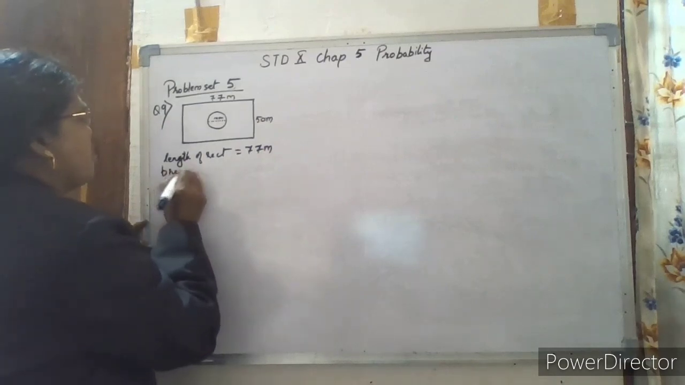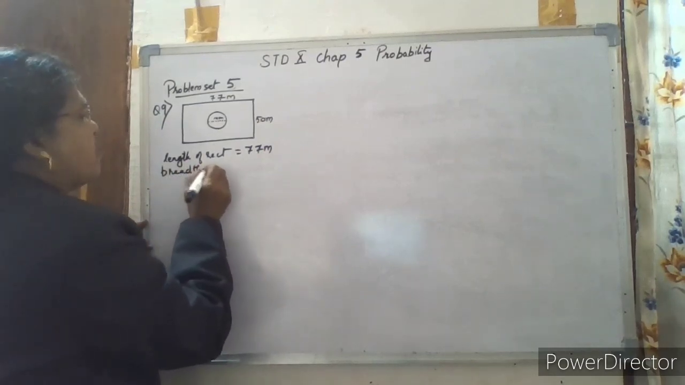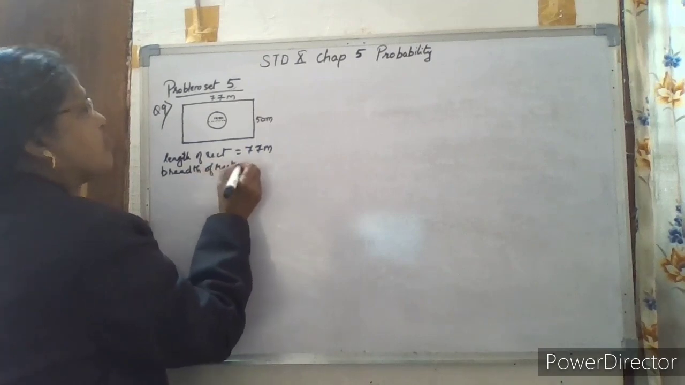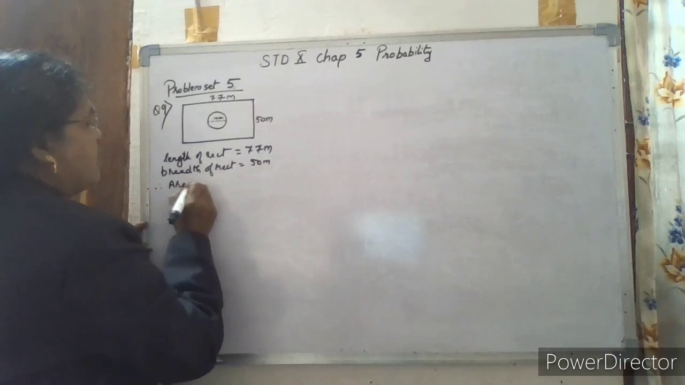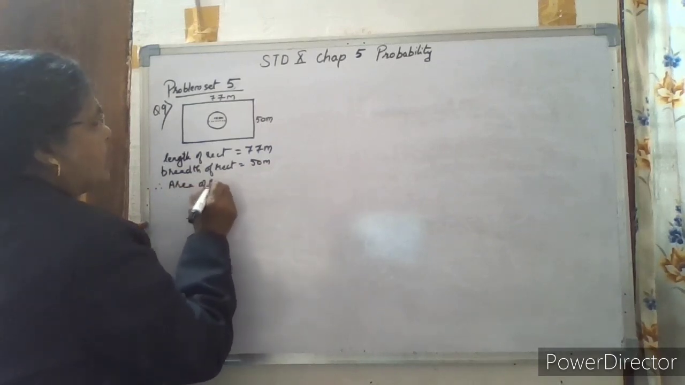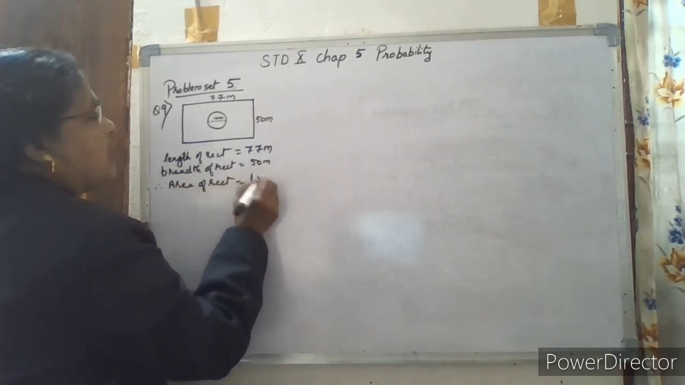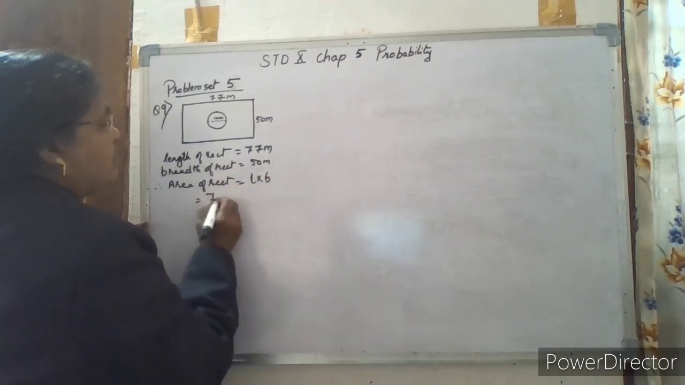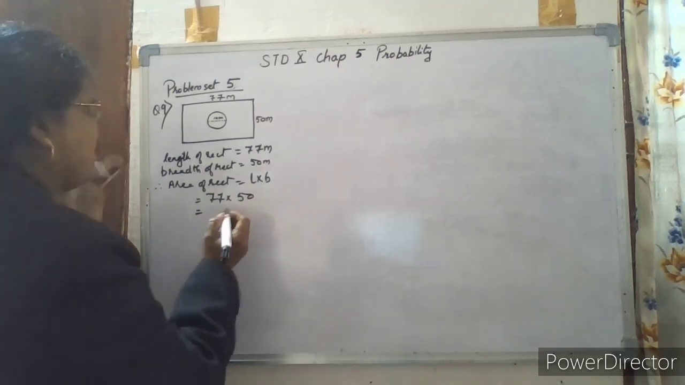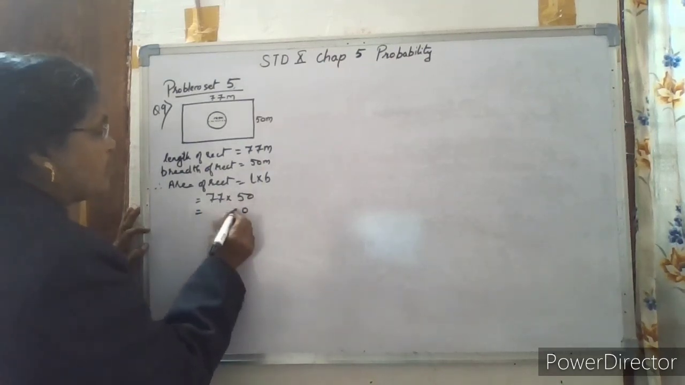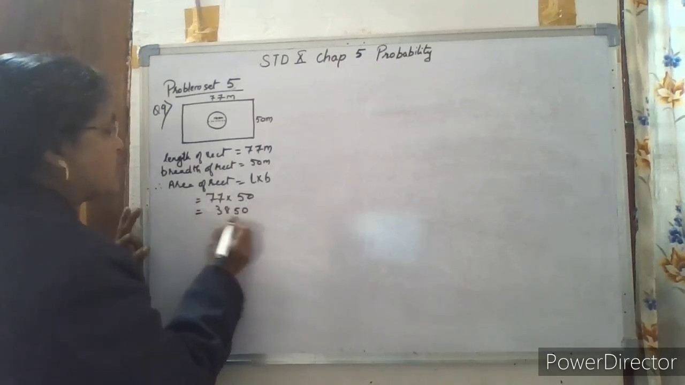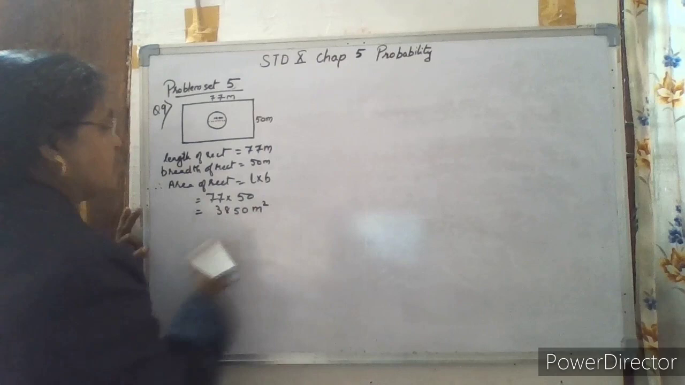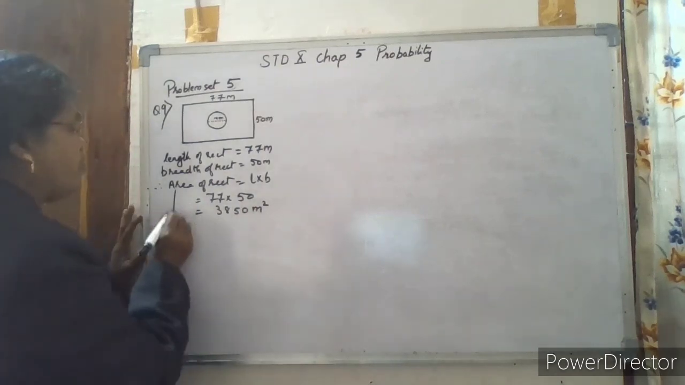Breadth of rectangle is equal to 50 meters, given. Therefore, area of rectangle is equal to length into breadth, that is 77 into 50. 5 sevens are 35, carry 3, 5 sevens are 35, 38. That is 3850 square meters. This is the area.